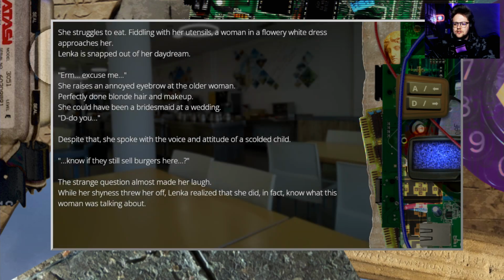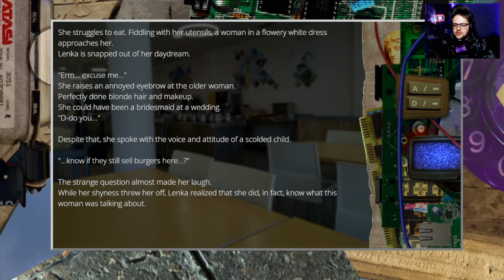Right. She struggles to eat, fiddling with her utensils. A woman in a flowery white dress approaches her. Lenka is snapped out of her daydream. Excuse me. She raises an annoyed eyebrow at the older woman. Perfectly done blonde hair and makeup. She could have been a bridesmaid at a wedding. Do you? Despite that, she spoke with the voice and attitude of a scolded child. Know if they still sell burgers here.